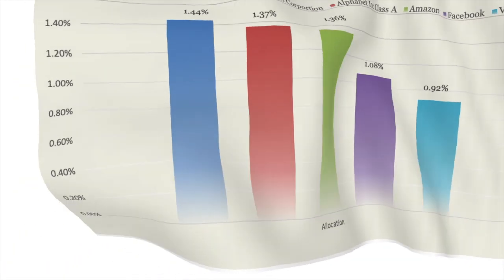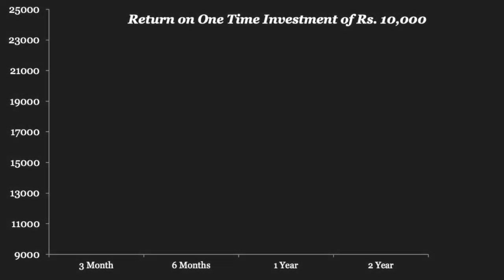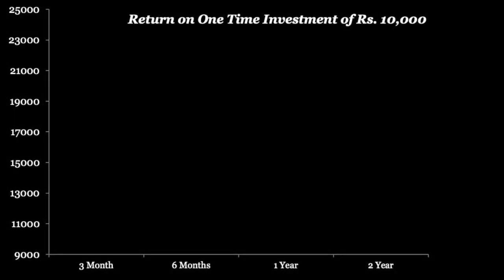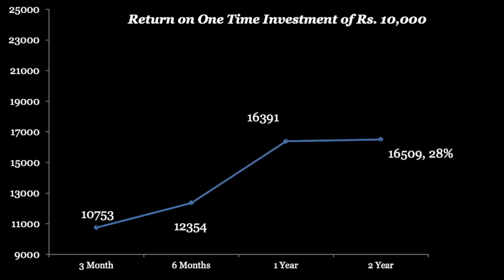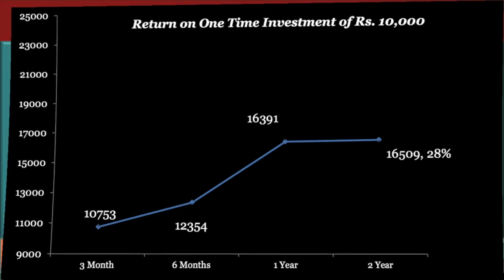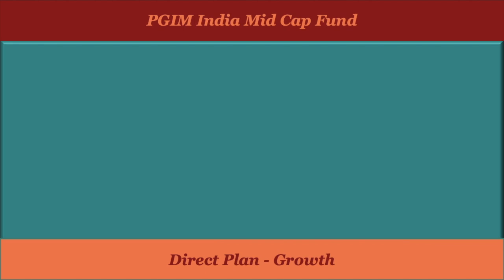Now let's see how much return this fund has generated. If we had invested 10,000 rupees as a one-time investment in this fund, then in 2 years that 10,000 rupees has become 16,500 rupees. Around 28% per annum return this fund has generated. And in the large and mid cap category, in the last 2 years this fund is the best performing mutual fund. So this fund gives you a very good diversification in your portfolio as well as allocation to good foreign equities as well. Now let's see our third mutual fund, and the third mutual fund is PGIM India Mid Cap Fund.